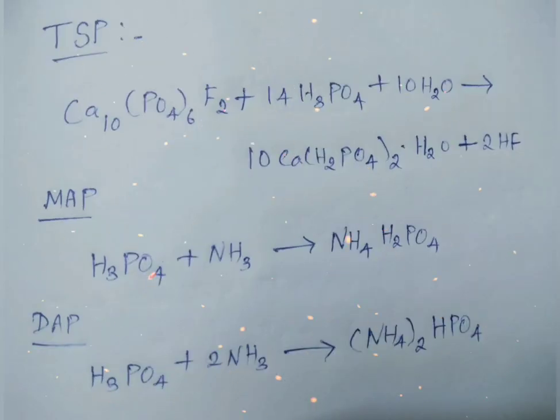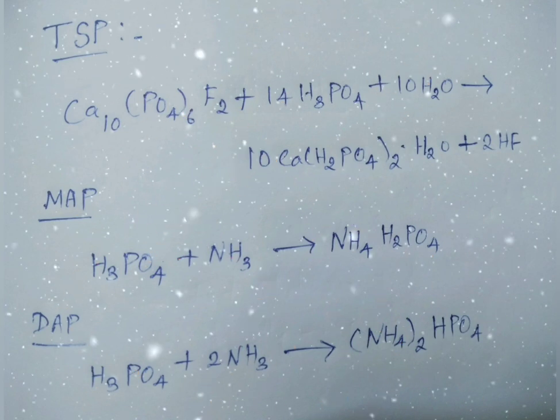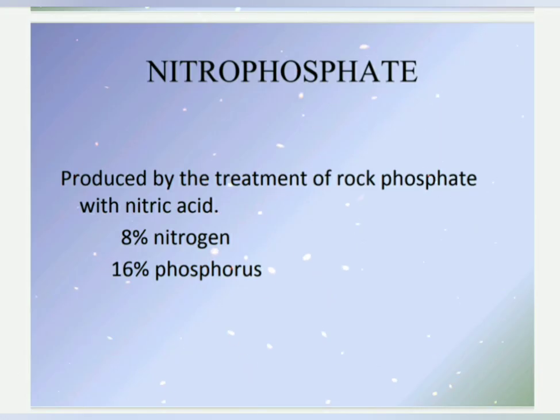Ammonium phosphates, particularly diammonium phosphate, DAP, are the most popular phosphatic fertilizer. It is produced by reacting phosphoric acid with 2 ammonia, and monoammonium phosphate is produced by reacting phosphoric acid with single ammonia. Nitrophosphate is produced by treatment of phosphate rock with nitric acid. It has 8% nitrogen and 16% phosphorus.